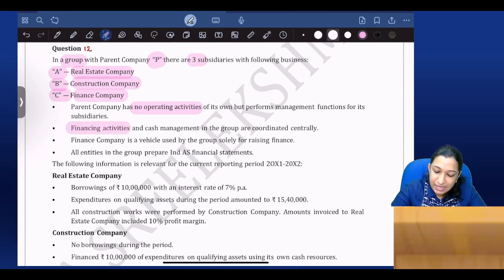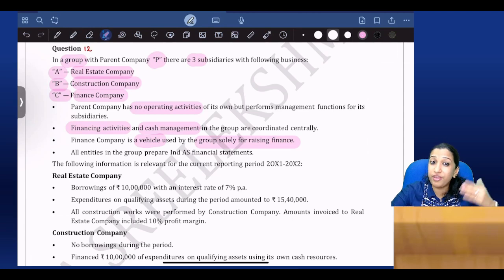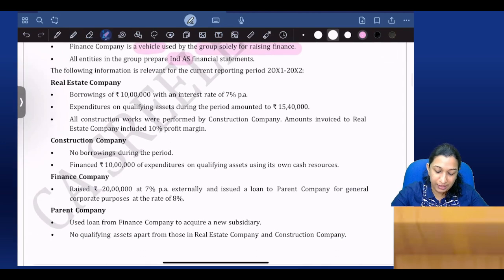Financing activities and cash management in the group are coordinated centrally. Finance company is a vehicle used by the group solely for raising finance. Finance company is doing only that, so the parent is taking care of the kids and the finance company is taking care of all the financial requirements. All entities in the group prepare Ind AS financial statements. Of course, then only we have relevance in our CA Final level, right? The following information is relevant for the current reporting period.